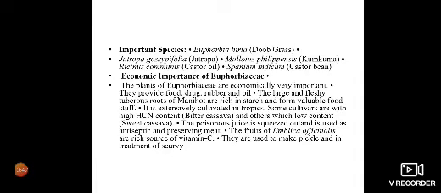For example, Euphorbia pulcherrima, poinsettia, Euphorbia milii, Euphorbia tirucalli, which is also called milk bush. Euphorbia tirucalli is a very beautiful shrub. Then Euphorbia neriifolia. So these are some species which are used as ornamental.